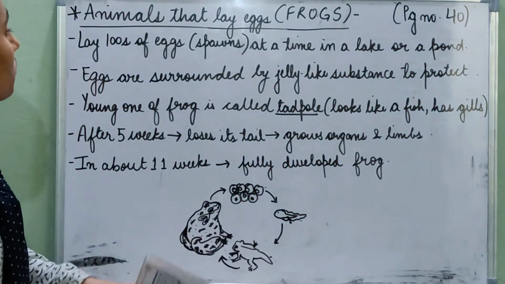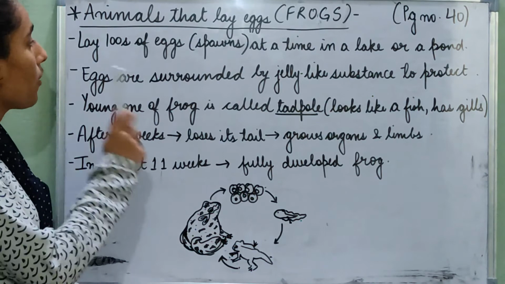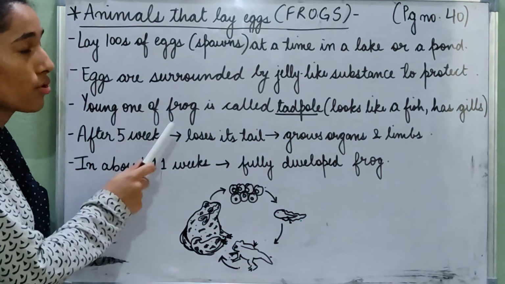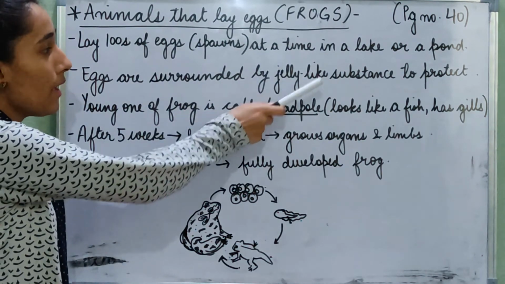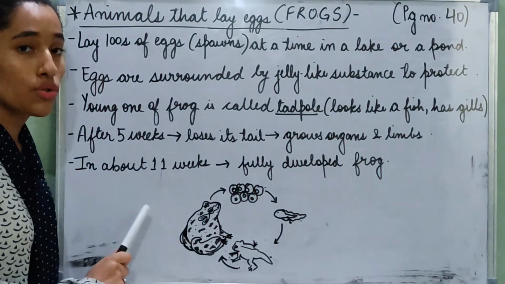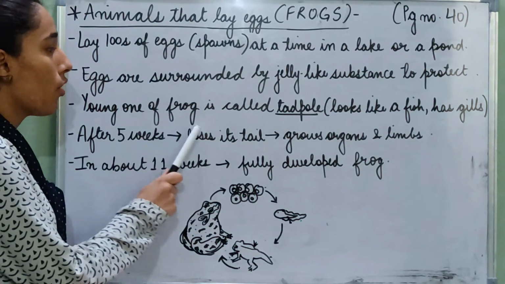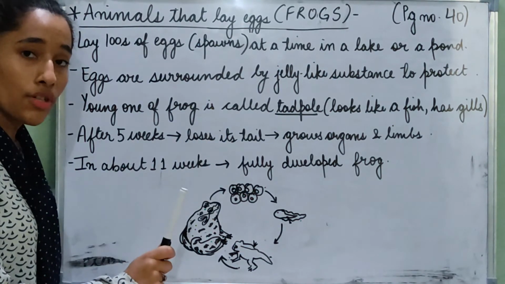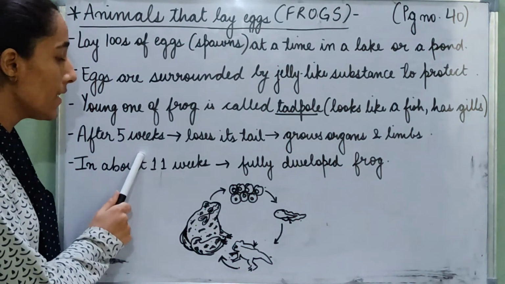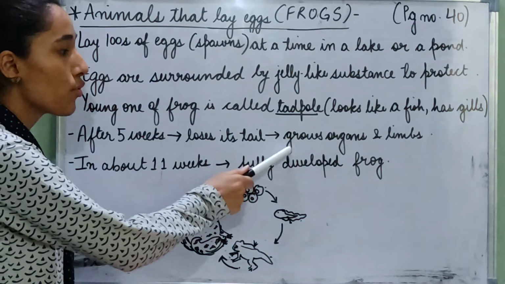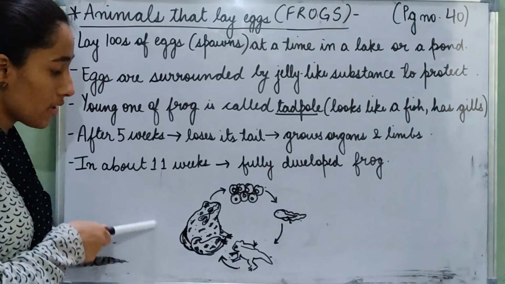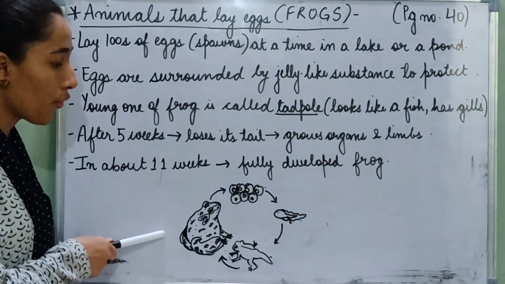Now let's revise what we learned today about frogs. A female frog lays hundreds of eggs at a time, and these clusters of eggs are known as spawns. They lay them in a lake or a pond. The eggs are surrounded by a jelly-like substance to protect them. The young one of a frog is called a tadpole. It looks like a fish. It has a tail and it has gills to breathe in water. After 5 weeks, the tadpole loses its tail and grows organs and limbs. And in about 11 weeks, it develops into a fully grown frog.